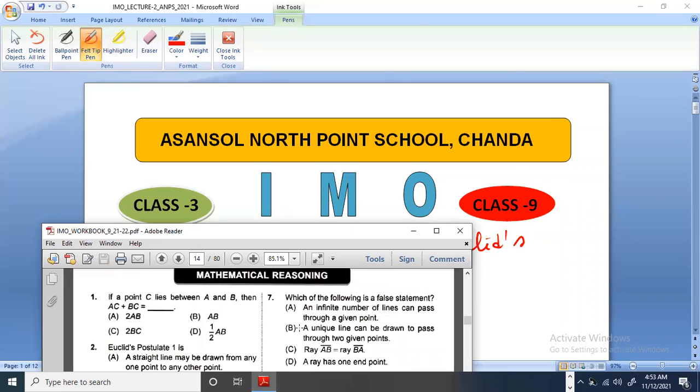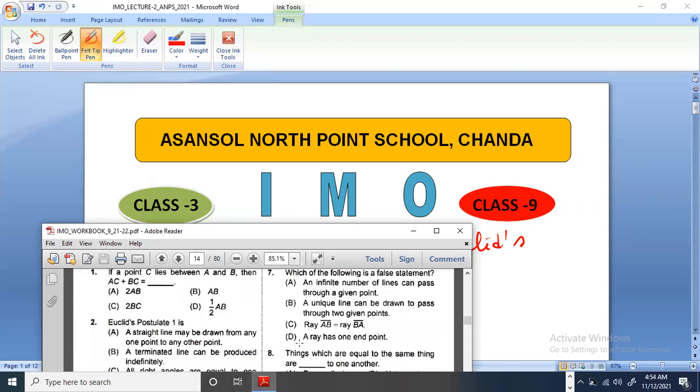Next, a unique line can be drawn to pass through two given points. Yes. Next, ray AB is equals to ray BA. Okay. So this is false. Because we know that if the starting point of a ray is different, then the ray becomes different. So see, ray AB starts from A to B and ray BA starts from B to A. So they are different. So this is false statement.